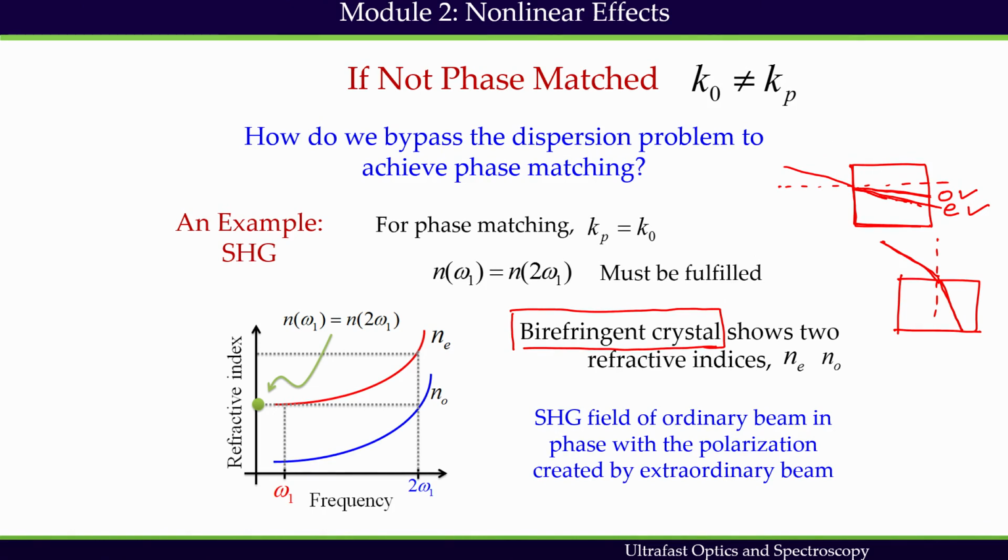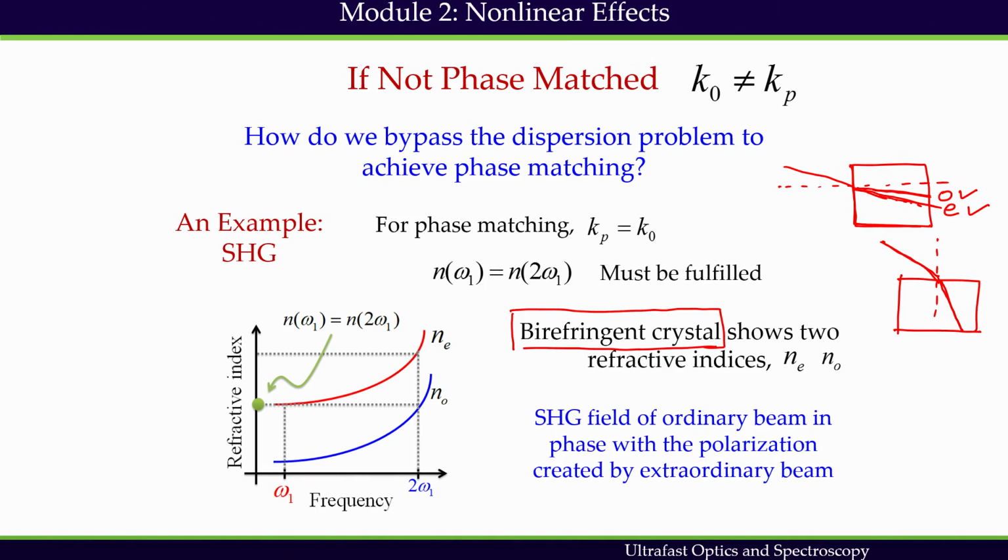So, what happens? Refractive indices are different for the ordinary and extraordinary beams, and therefore it is possible to achieve phase matching in the following way. It is achieved because the SHG field of one ordinary beam will be in phase with the polarization created by the other extraordinary beam, as shown here. Ordinary and extraordinary beams can be overlapped by selecting the correct incident angle.